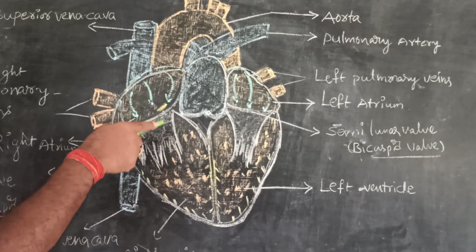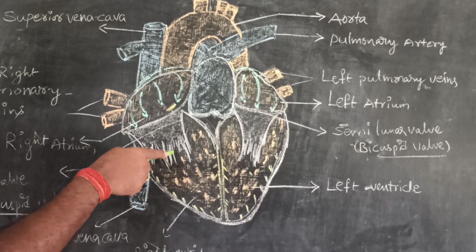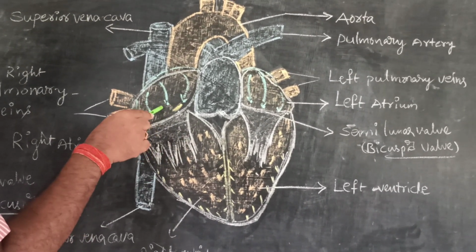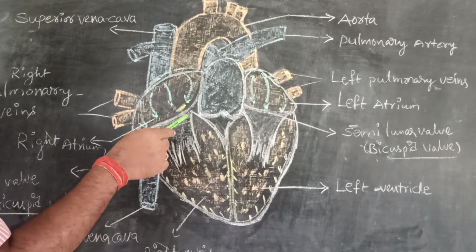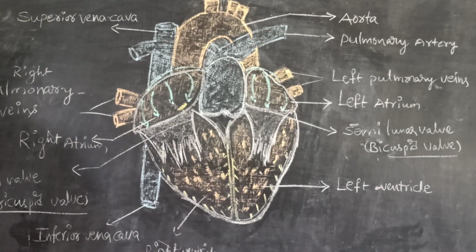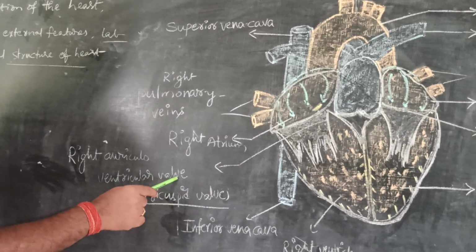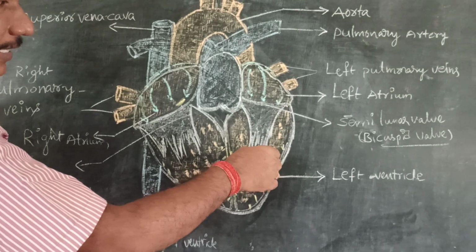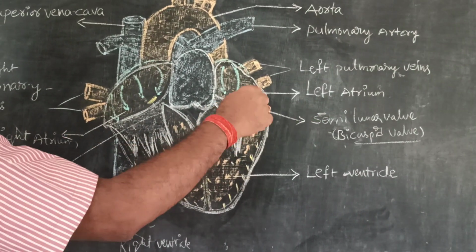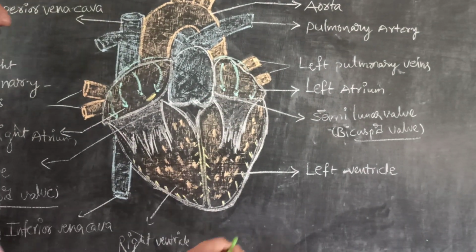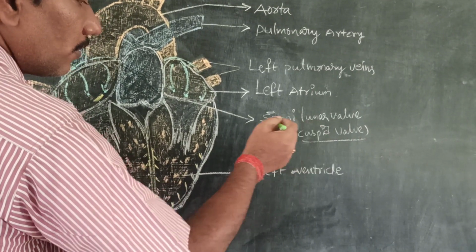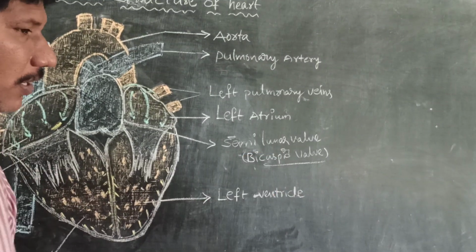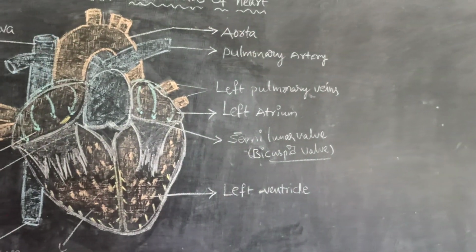But the right atrium connects to the right ventricle through valve-like structures. This is called the tricuspid valve. The right atrium opens to the right ventricle through the tricuspid valve, so the right auriculoventricular valve is called the tricuspid valve. Whereas the left atrium opens to the left ventricle through the semilunar, semilunar meaning half-moon shaped. The left atrium connects to the left ventricle through the bicuspid valve. It is also called the mitral valve.